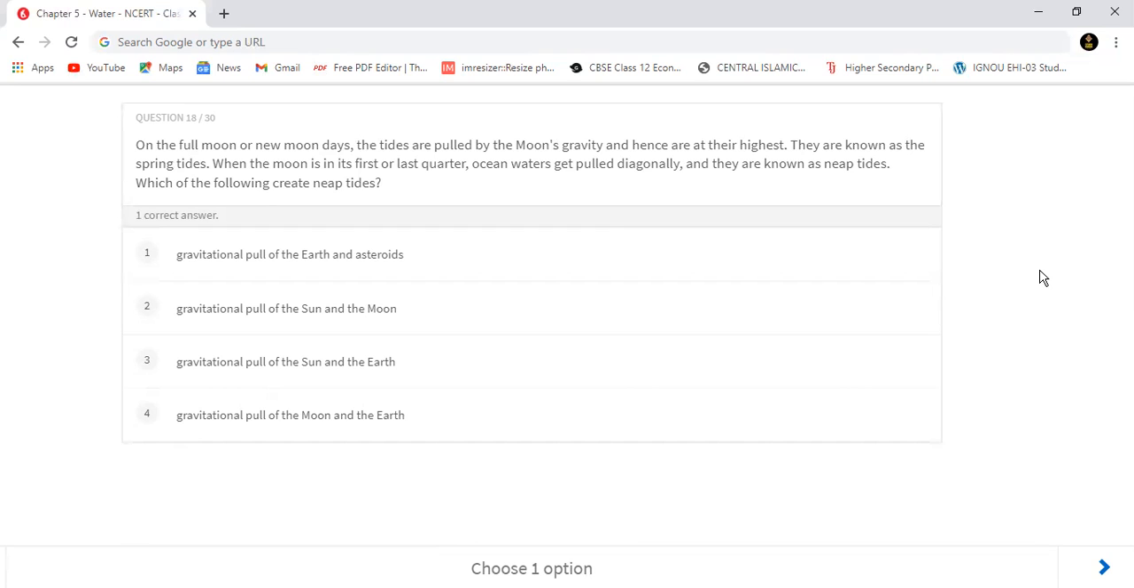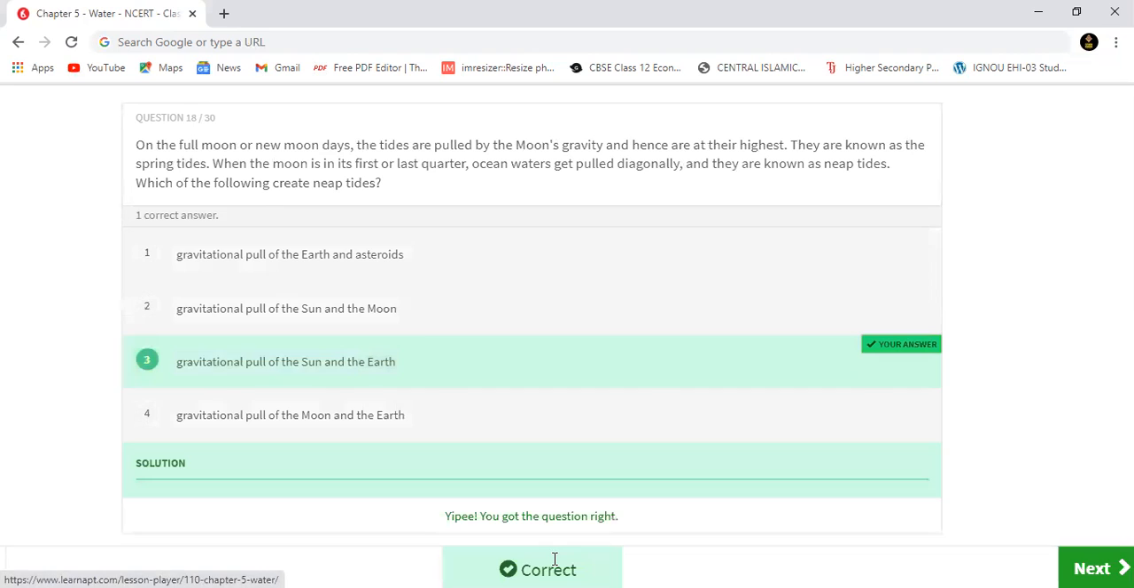I'm giving you 6 to 7 seconds. आप लोग सोच लो अच्छे से, फिर आंसर करो. So the correct answer will be option number 3, gravitational pull of the sun and the earth. Let's check it. We have got it right.